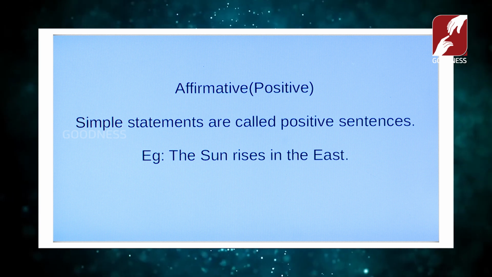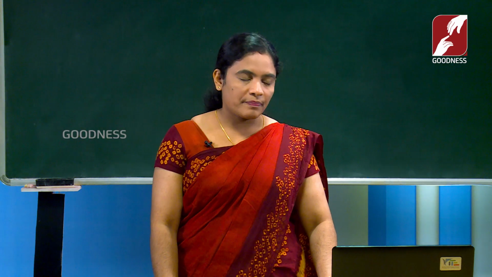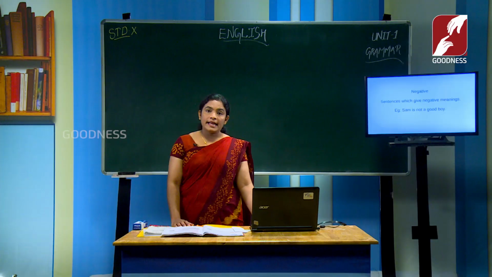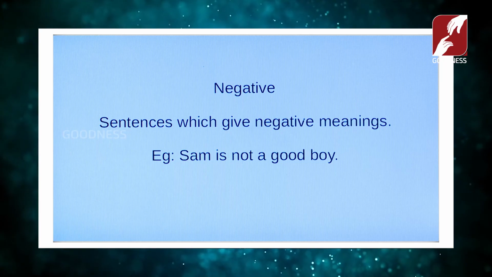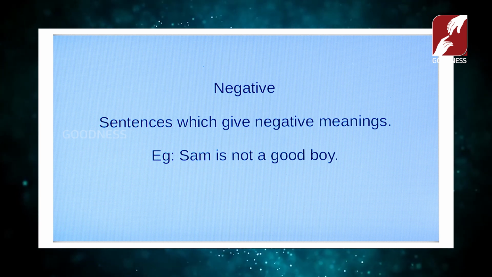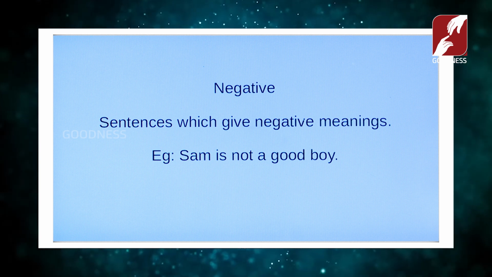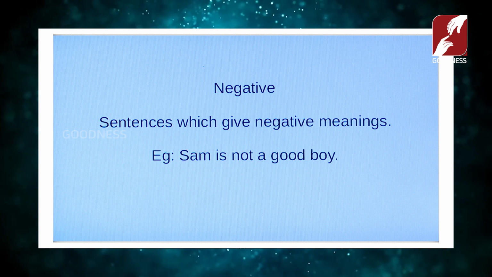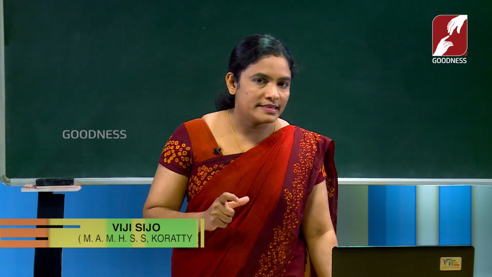See here, one example is there, the sun rises in the east. It is a simple sentence. That is called a positive sentence. See the negative one. The sentences which give negative meanings are called negative sentences. There will be some words which give negative meaning to the sentence. See the example, Sam is not a good boy. Here not is the negative word that gives negative meaning to the sentence.